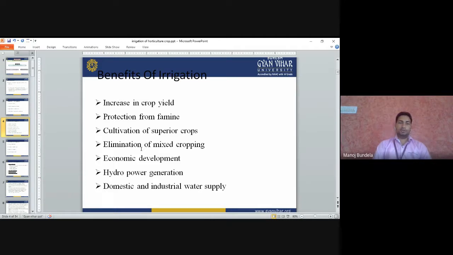Elimination of mixed cropping. Economic development, it will increase the yield, because due to the scarcity of water, the plant will die, the crop will die. So if we apply the artificial water, we will get the yield. Hydropower generation. With the help of irrigation water, we can develop power also. We can generate electricity by rotating the turbine. Domestic and industrial water supply. We can supply the water to domestic and industrial areas.